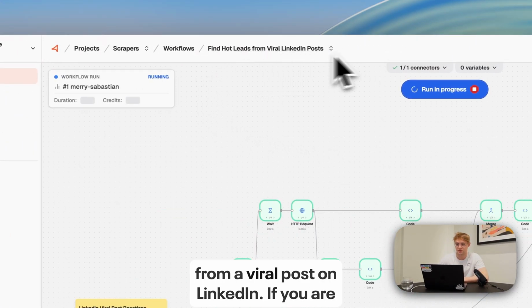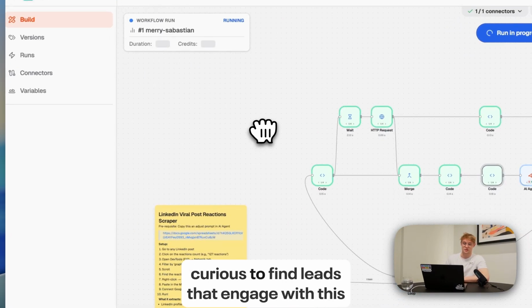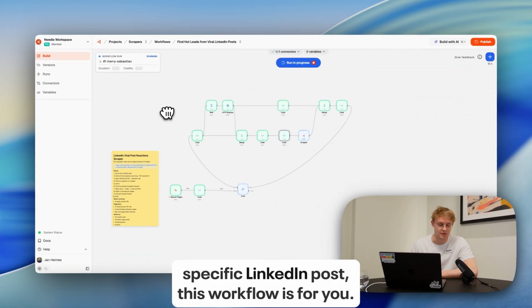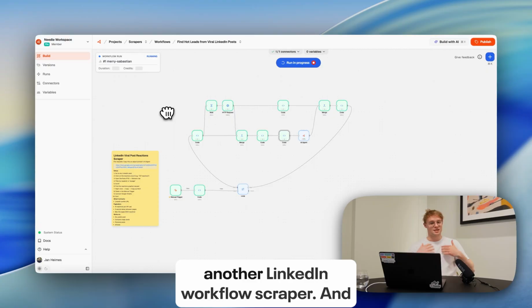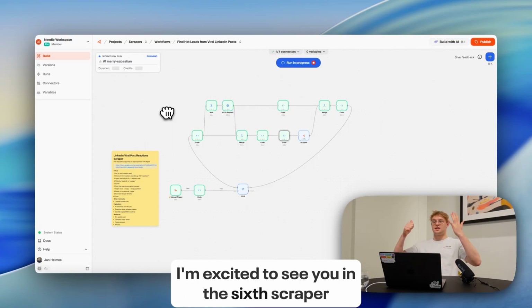Find hot leads from a viral post on LinkedIn. If you're curious to find leads that engage with a specific LinkedIn post, this workflow is for you. This was the 5th workflow, another LinkedIn scraper workflow, and I'm excited to see you in the 6th scraper workflow.